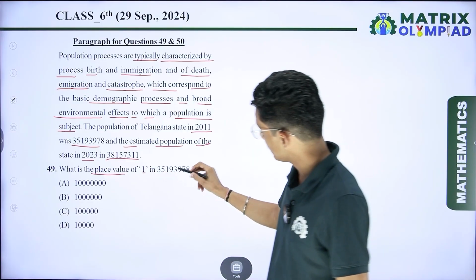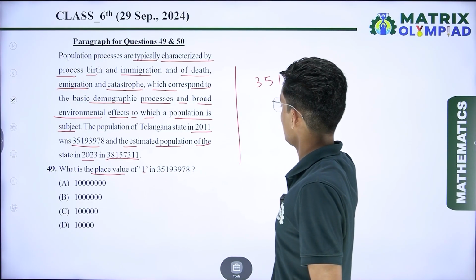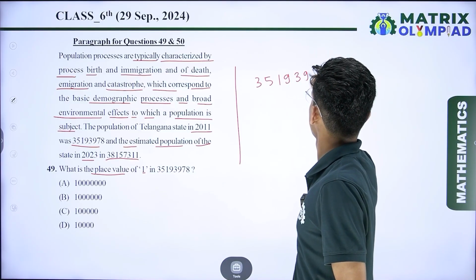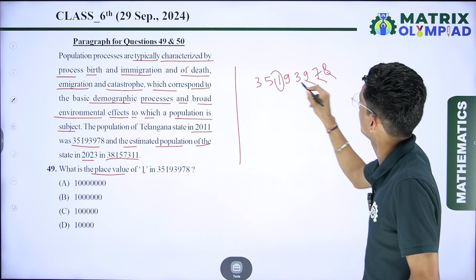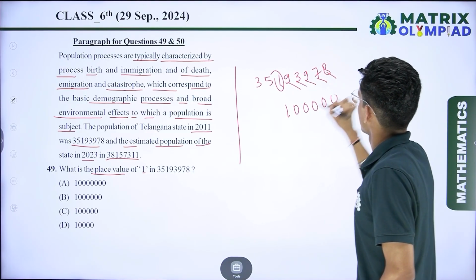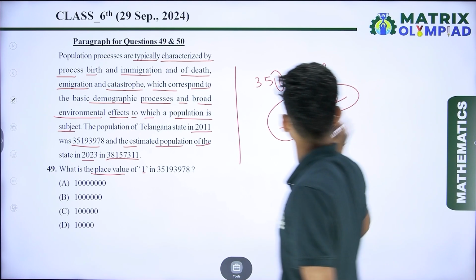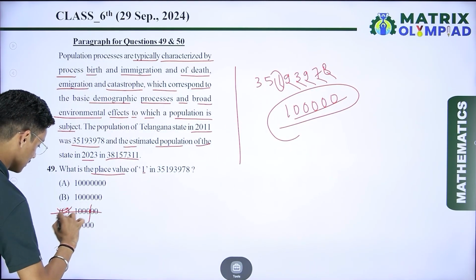So let's see, where is 1? First we take the number 3, 5, 1, 9, 3, 9, 7, 8. So here this is the 1. Let's count: 1, 10, 100, 1000, 10,000 like this. So I can say that this is the place value. Count how many zeros are there: 5. So check where the 5 zeros are. Here, it is 1. So option number C is the correct answer.